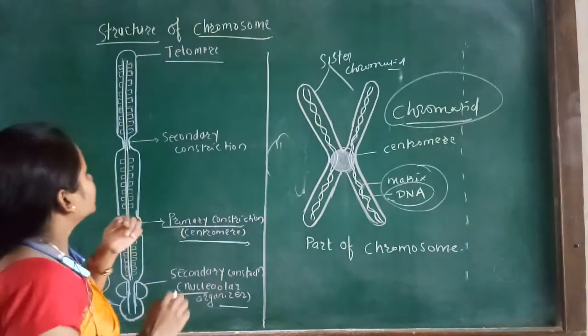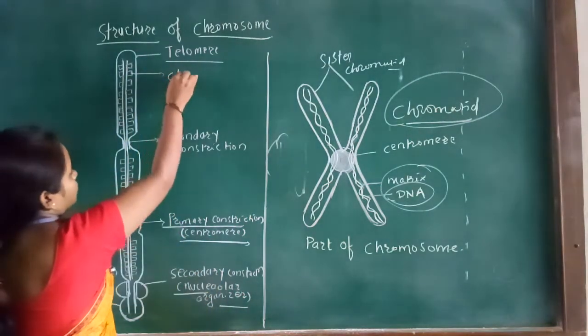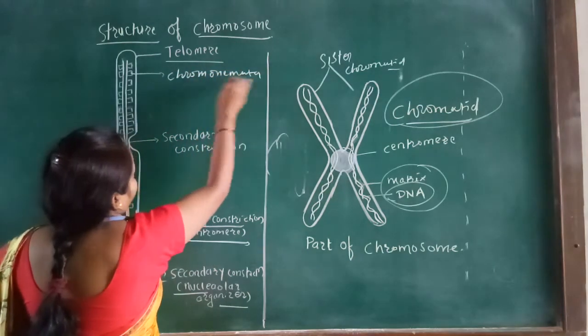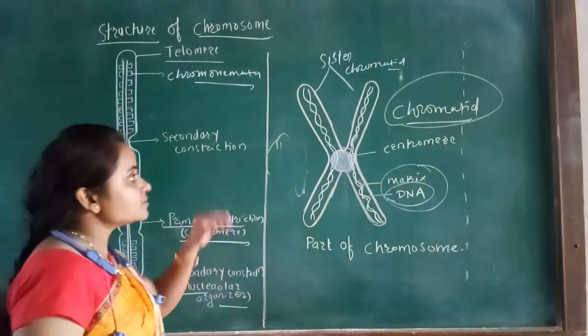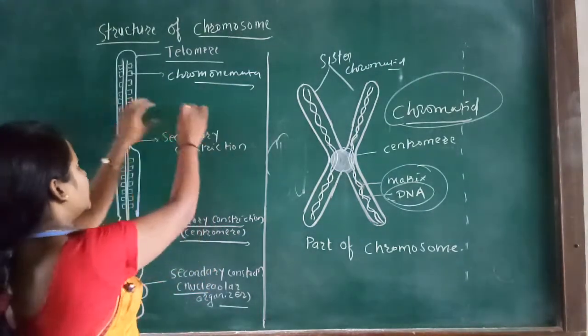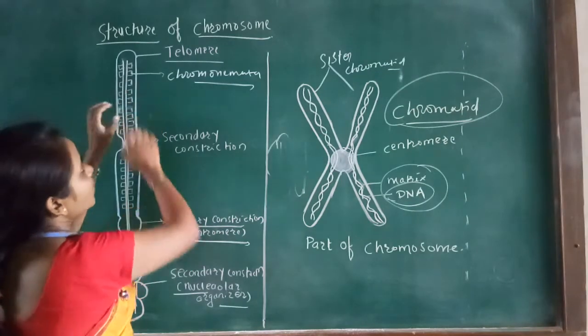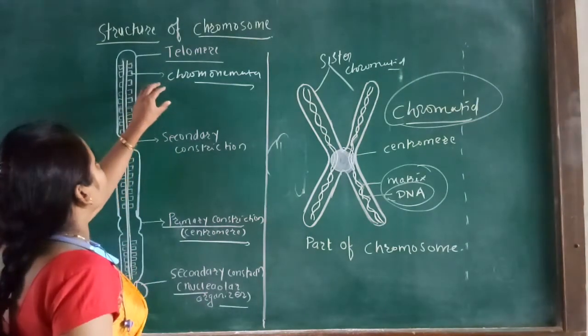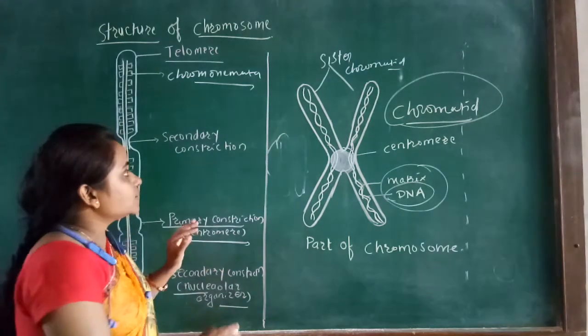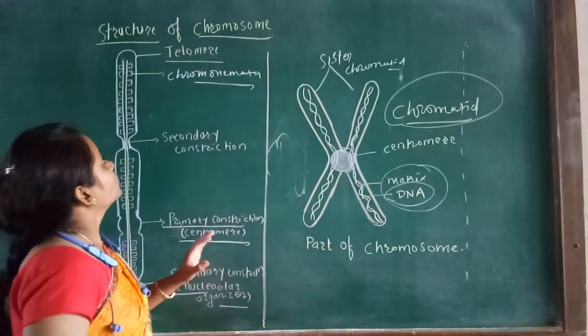Then this part is called the chromonemata. This chromonemata is seen inside the chromosome, and it is also a part of the chromosome. All these are the parts of the chromosome.